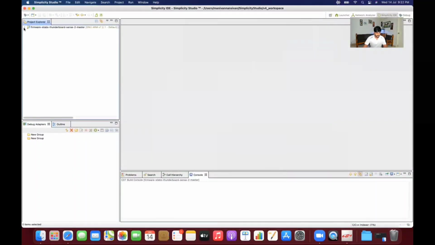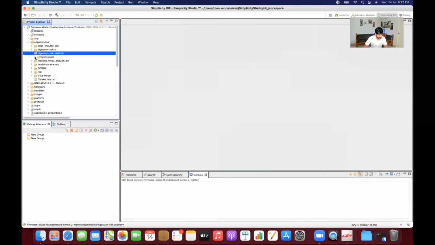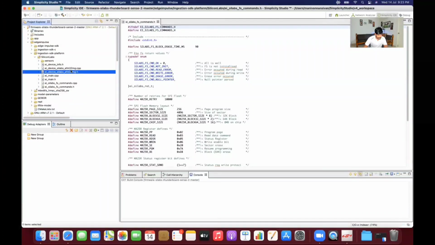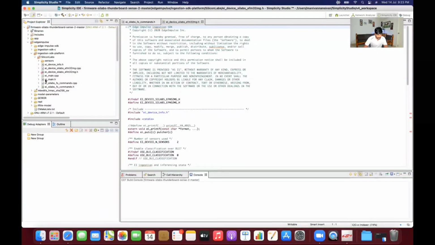So now we could see that our firmware is loaded here, and here we have to go to Edge Impulse, SDK, platforms, Silicon Labs. Please go to this EI device Silabs EFR32MG.h. Here we could see that use BLE classification is 0. We need to change it to 1 to enable that.